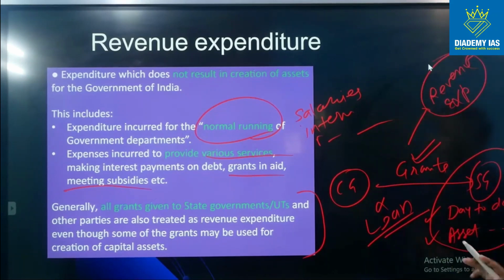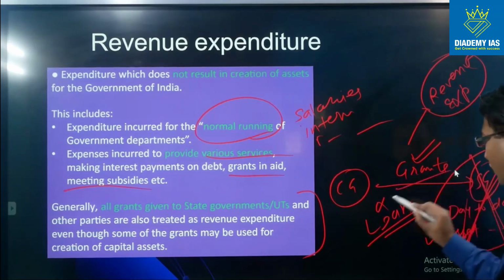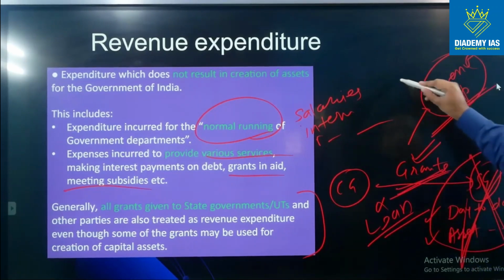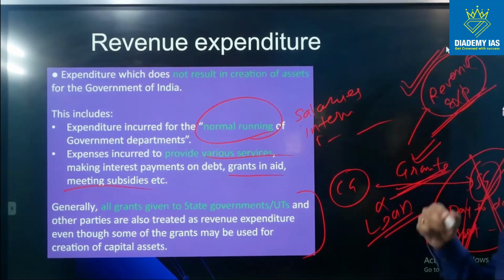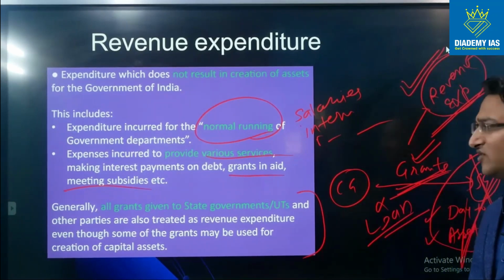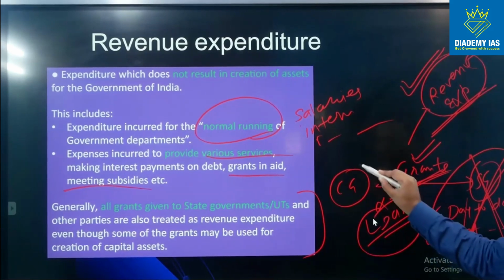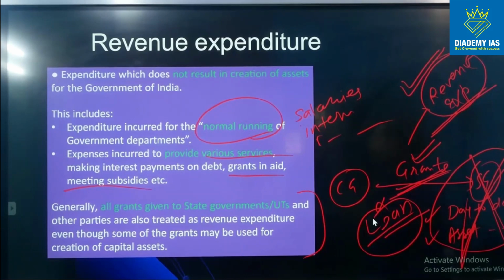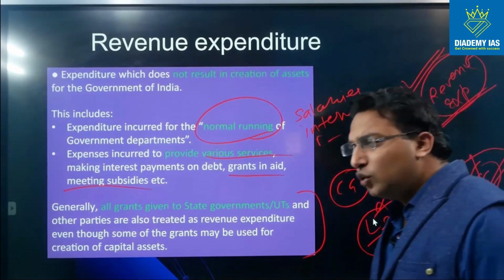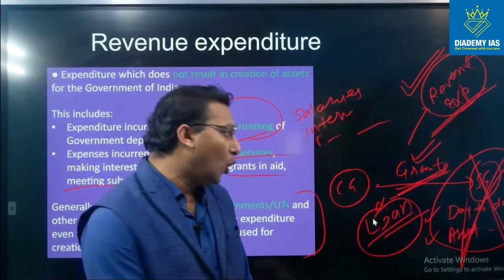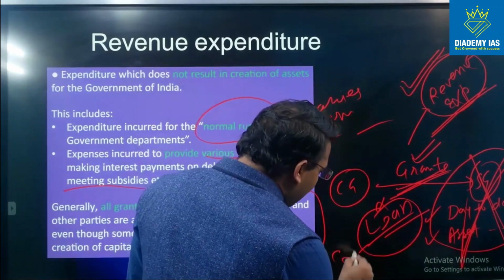It does not matter whether the state government is utilizing it for revenue purposes or for capital purposes. What matters is, if it is a grant, it is always part of the revenue expenditure. Please make this point very clear, because many times the question has been asked from this portion. Again, there is one more point: loan. If central government gives any kind of loan, whether the loan is given for day-to-day usage or for any capital creation, this loan is always classified as the capital expenditure.